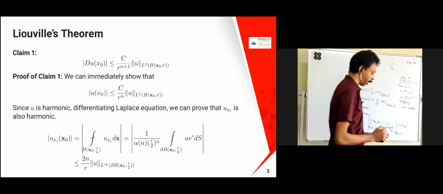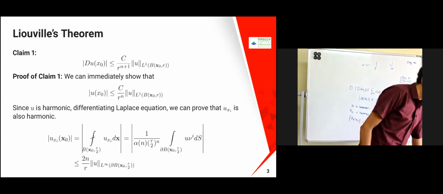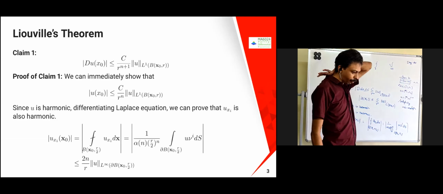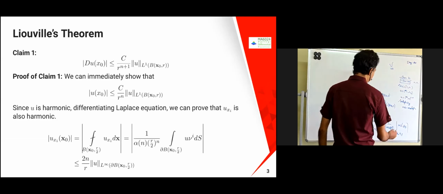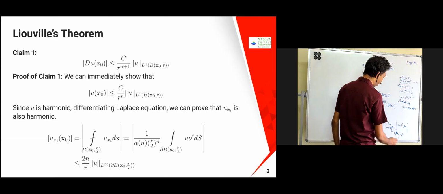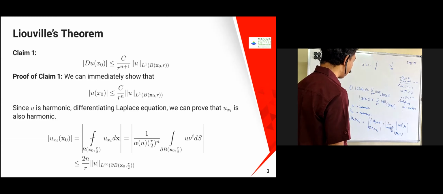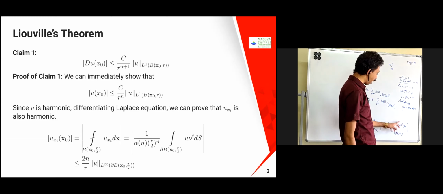Okay, so this is nothing but u_{x_i}(x_0). Now, if you remember, if you calculate the relation between this and the other one, what you can prove is that this is sitting on the normal one. Okay, it is sitting on the normal one.